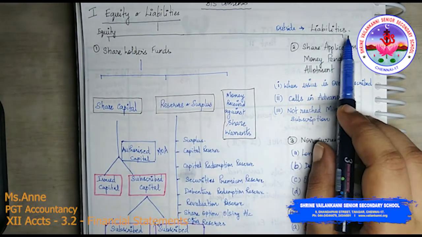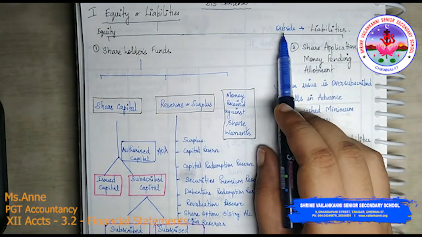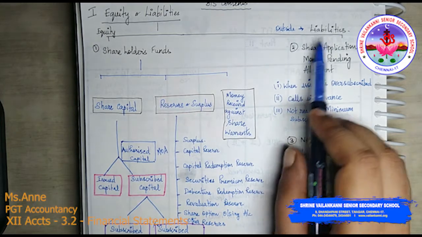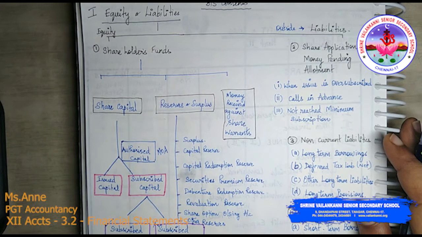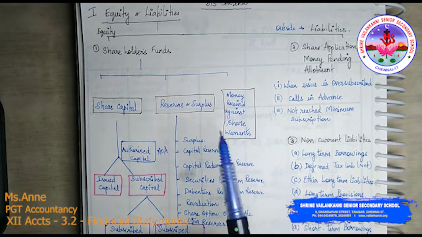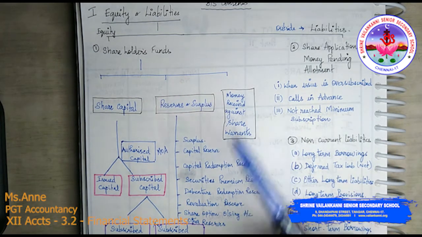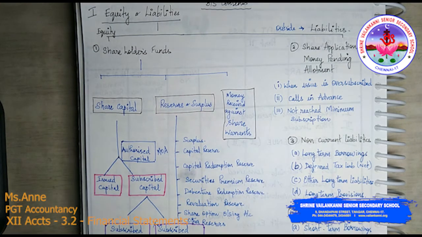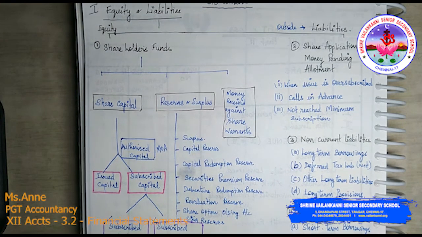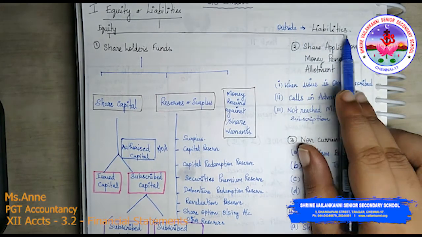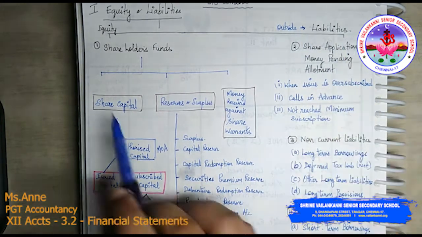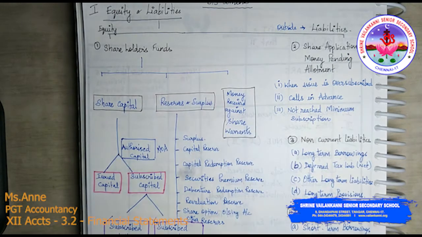The other one is the liability. The liabilities are nothing but the outside liabilities. They are not part of the business, they are outsiders to the business, but they do some value generation to the business for which they expect a payment for their services or their output. So they are called the outside liabilities of the business. So we will understand the structure first.